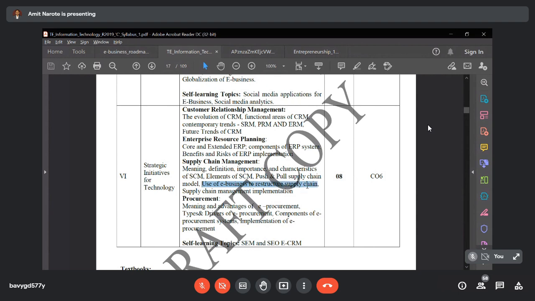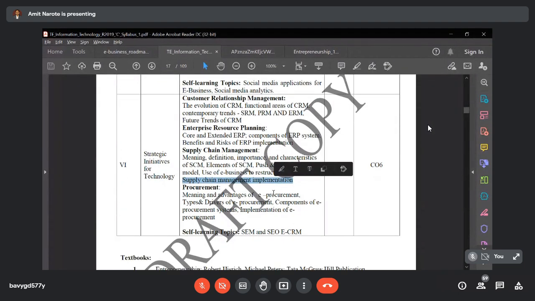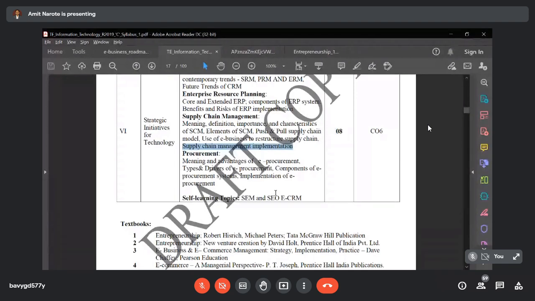With the help of e-business, how you restructure your business. Then the final point in this sub-topic, supply chain management implementation. How you can implement supply chain management activity for your business plan. And the last point from this module, procurement. What do you mean by procurement, that we are going to discuss.